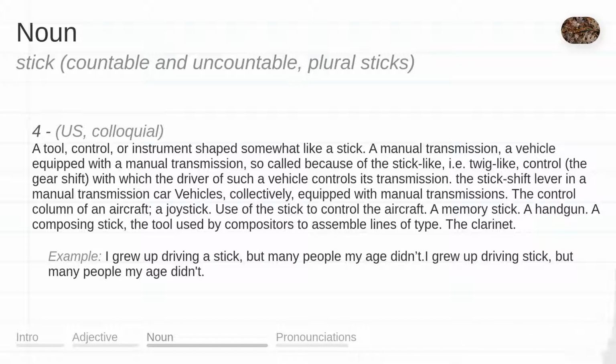The control column of an aircraft, a joystick. Use of the stick to control the aircraft. A memory stick. A handgun. A composing stick, the tool used by compositors to assemble lines of type. The clarinet. Example: I grew up driving a stick, but many people my age didn't. I grew up driving stick, but many people my age didn't.